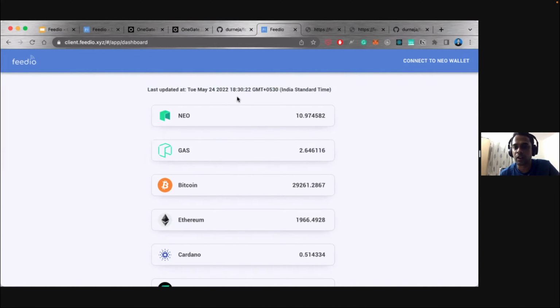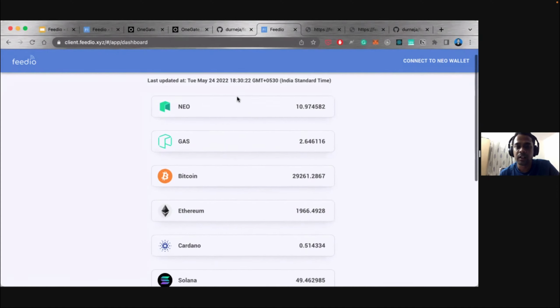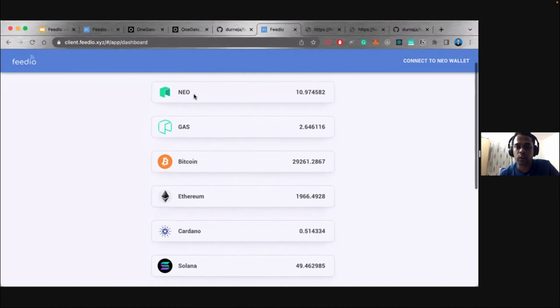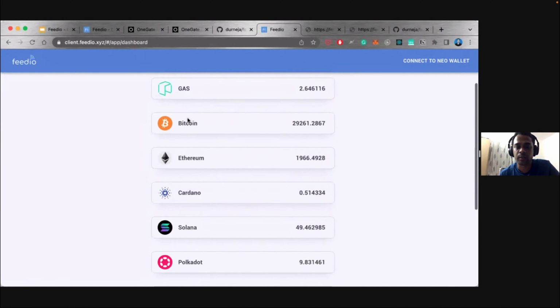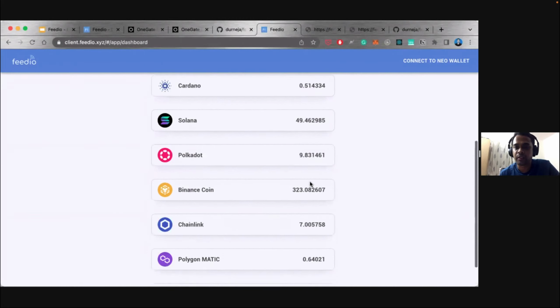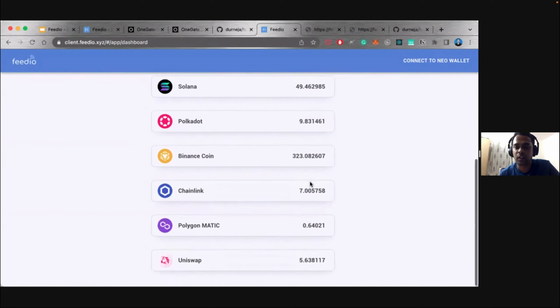And as we scale up, once the project becomes financially viable, we could even reduce it further to make it even more real-time and accessible, right? So currently we have supported 11 tokens. So NEO, Gas, Bitcoin, Ethereum, some of the top names we are fetching from multiple providers and aggregating on the smart contract.